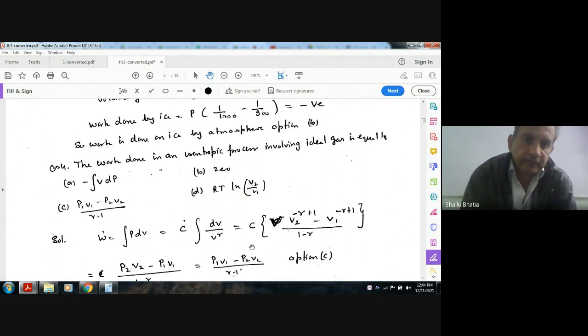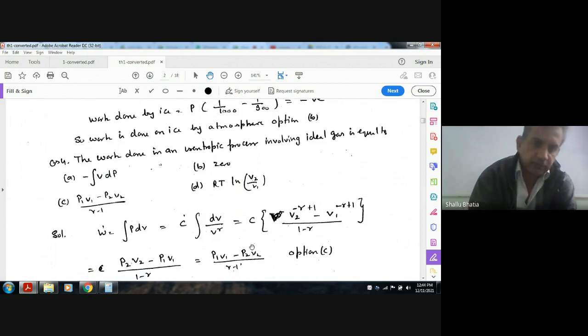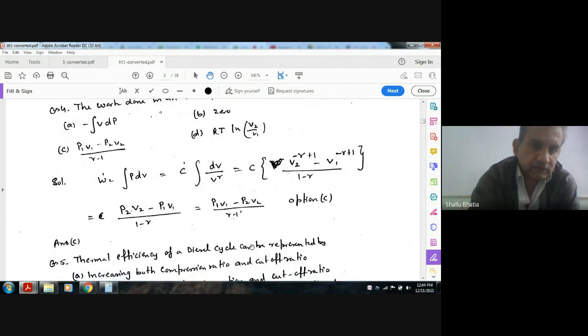The work done in an isentropic process involving an ideal gas is equal to: option A, the integral of V dP; B, zero; C, P1V1 minus P2V2 divided by gamma minus 1; D, RT ln V2 by V1. Work done in general is given by PdV, and in an isentropic process PV^gamma is constant. So we can put P equal to C by V^gamma. Integrating this and putting the limits, we can get this. V2 is the final volume and V1 is the initial volume.